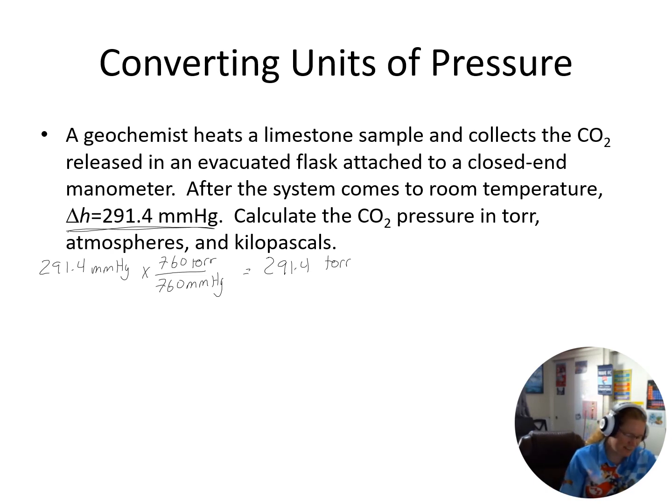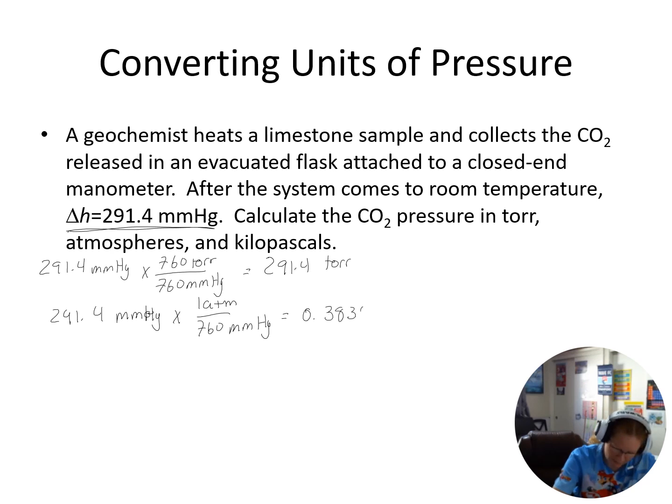All right, if I want to go to atmospheres, 291.4 millimeters of mercury, I have 1 atmosphere for every 760, and I get 0.3834 atmospheres.